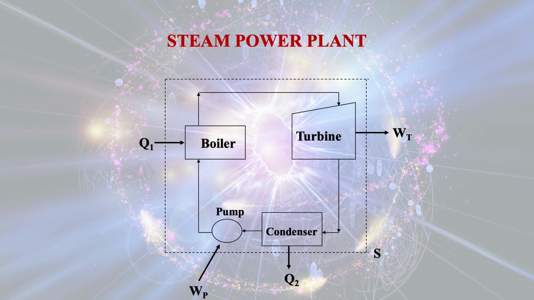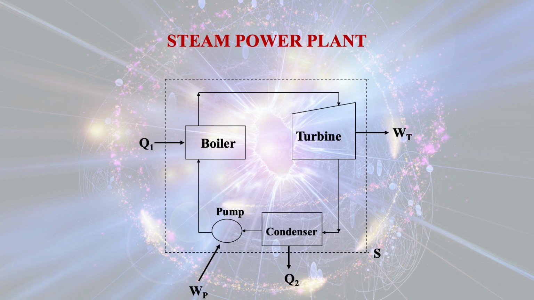Now Q1 is the heat input to the boiler, and the boiler is producing high temperature, high pressure steam which is entering the turbine, producing work, that is WT. And after that, the low pressure, low temperature steam is passing through the condenser, and the steam is condensed into water by giving out the heat Q2 outside. And the pump is there for pumping the water into the boiler. This completes the full cycle.